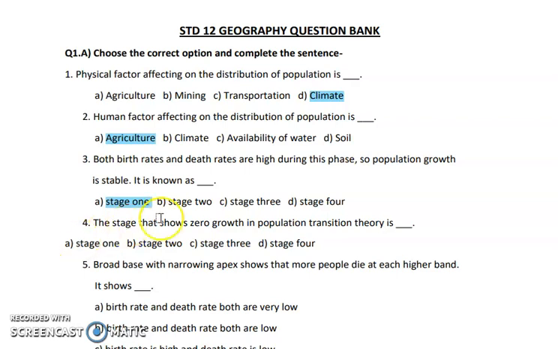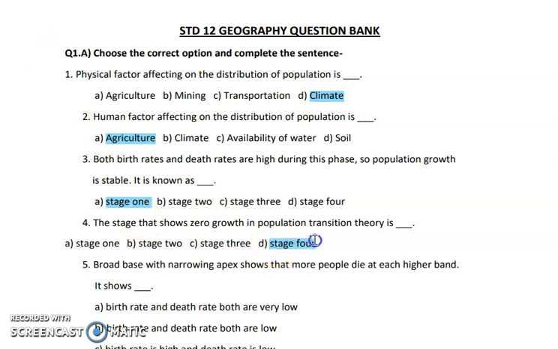Next is the stage that shows zero growth in population transition theory. Now here the answer is stage 4. So stage 4 is the stage.